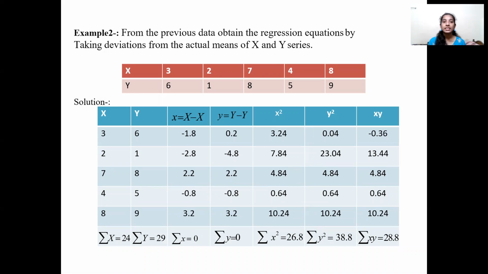From the same data, let's find it through the deviation from the arithmetic mean method. So we calculate the summation of x, summation of y, and x bar is the mean of x, that is summation of x by number of observations, and y bar is the mean of y, that is summation of y by the number of observations. Then we get x square, y square, their summations, and then summation of xy.